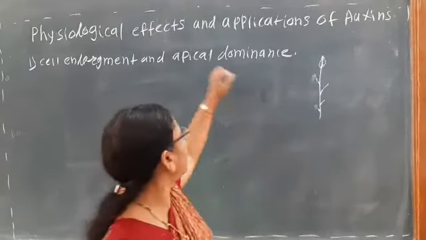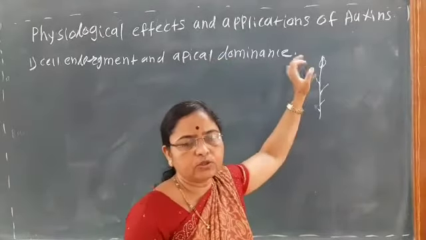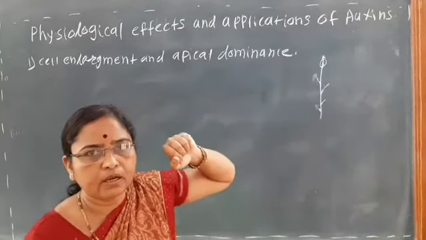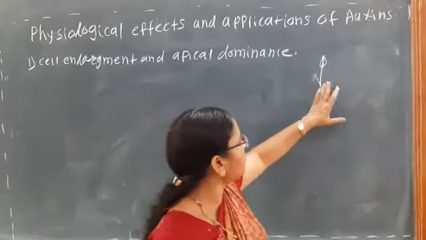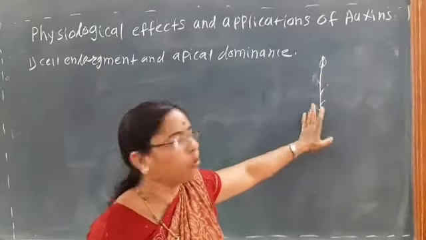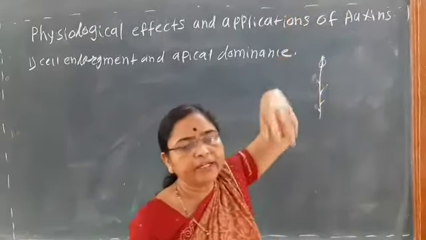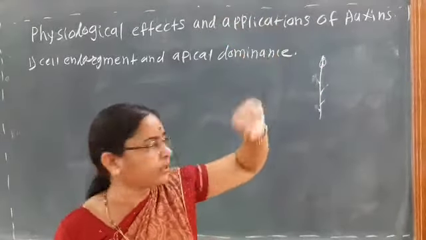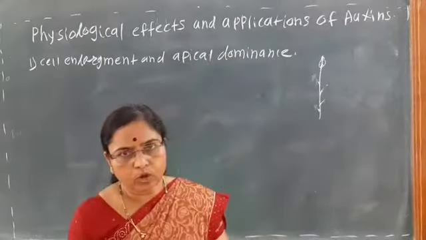It is known as apical dominance. In this case the lateral branches are not produced, and only the length or the height of the plant increases.